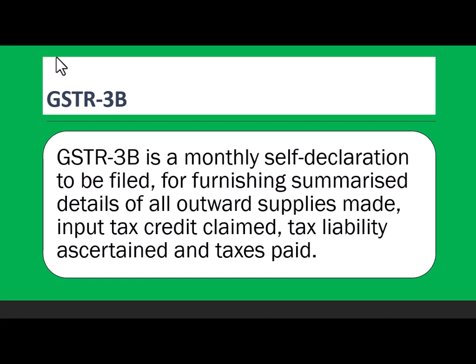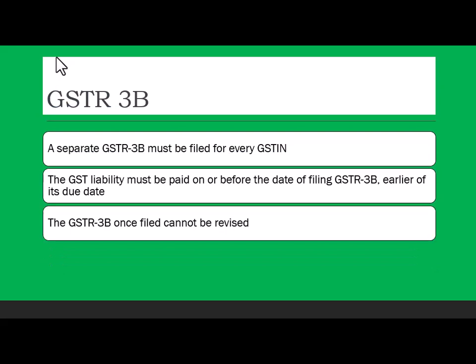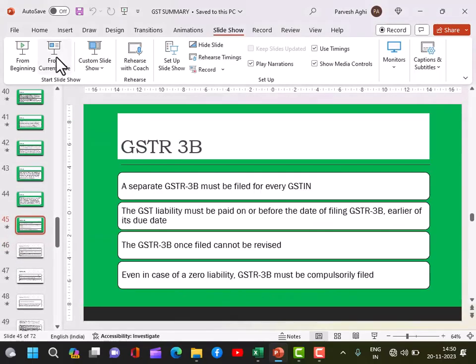So this is what I have shown you in the Excel sheet. GSTR 3B is a monthly self-declaration to be filed for furnishing summarized details of all outward supplies made, input tax credit claimed, tax liability ascertained, and tax paid. So this is the one. The rest, a few remaining things, we will cover in the next session. But we have covered mostly everything.